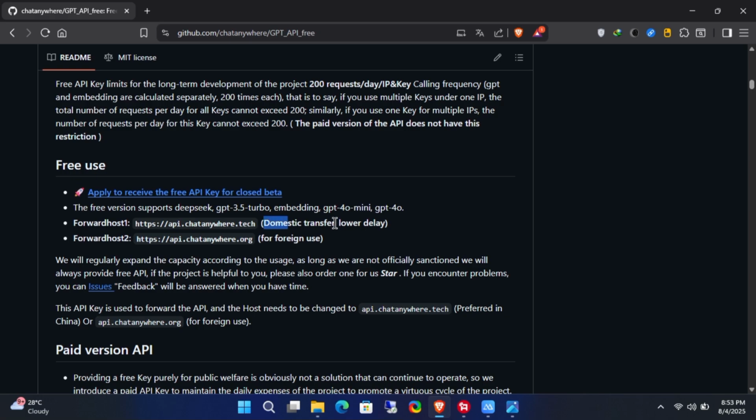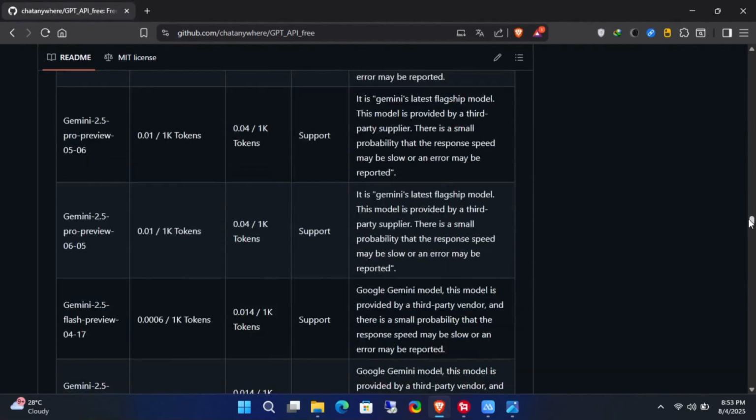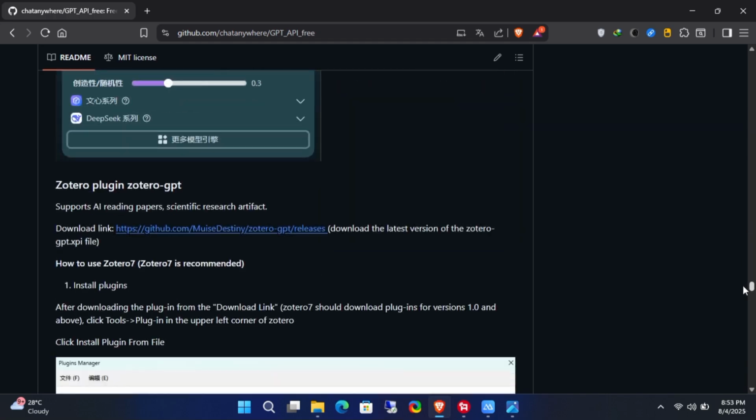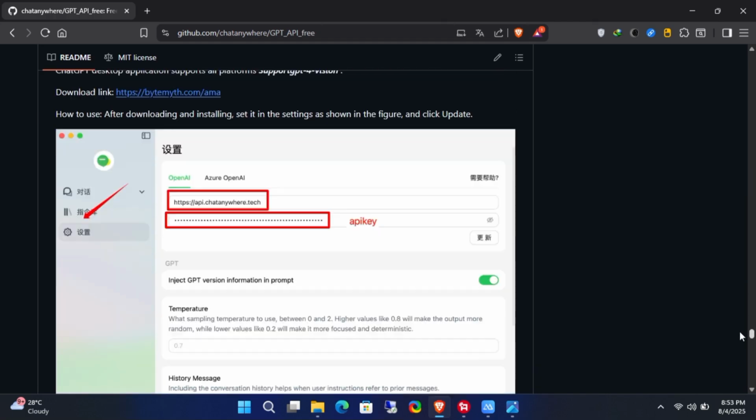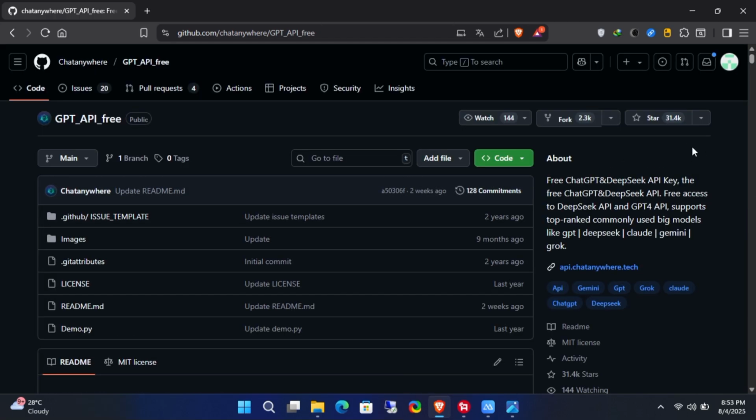Now you have to choose between two hosts. You can use either one. If one does not work for you, try the other. Okay, now it's time to test if ChatGPT 4 is working. If you scroll down more, you will see instructions for using the API key on different apps and projects, such as the Cider app and JetBrains plugin.